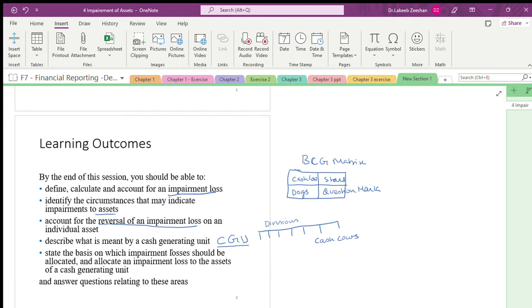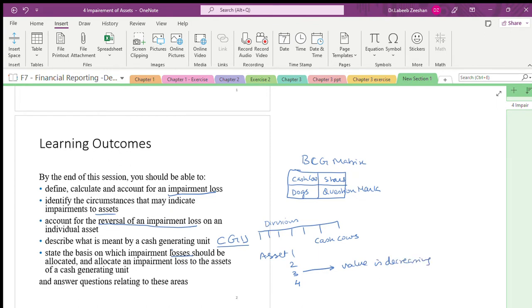Very interesting. What is meant by cash generating units? It is the basis on which impairment losses should be allocated. If the value of an asset is decreasing, you have different assets: asset 1, asset 2, asset 3, asset 4. Suppose any one of the asset values is decreasing.